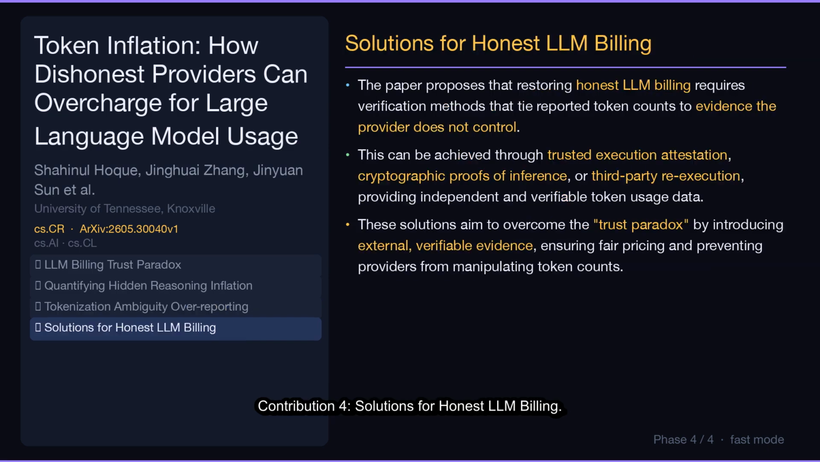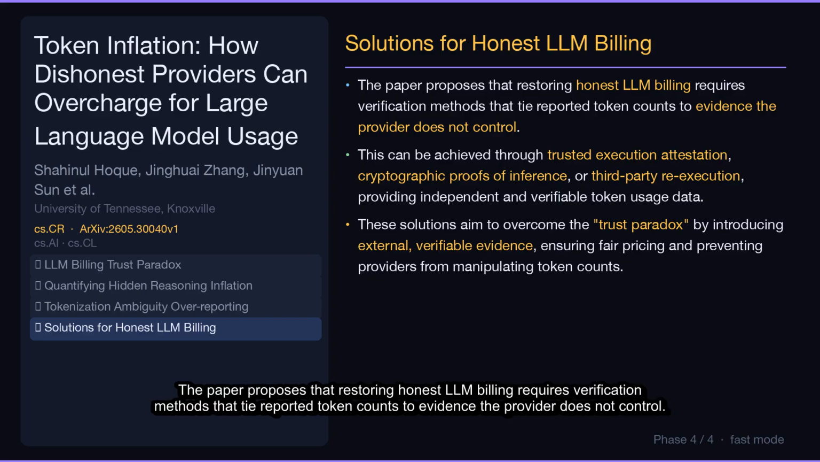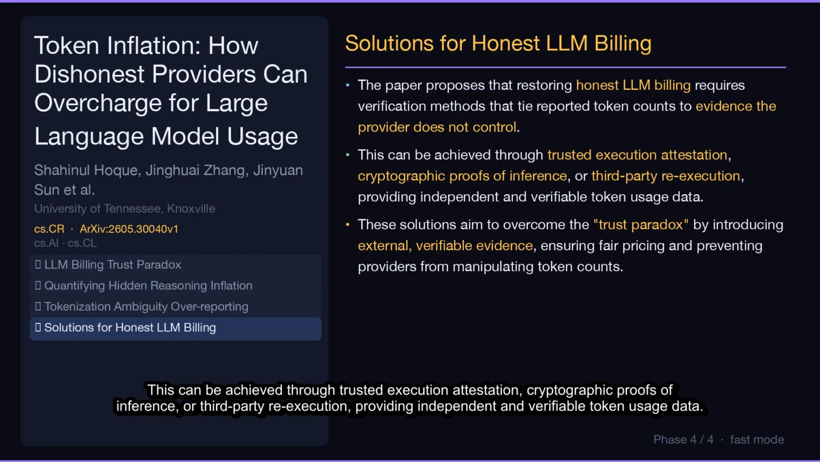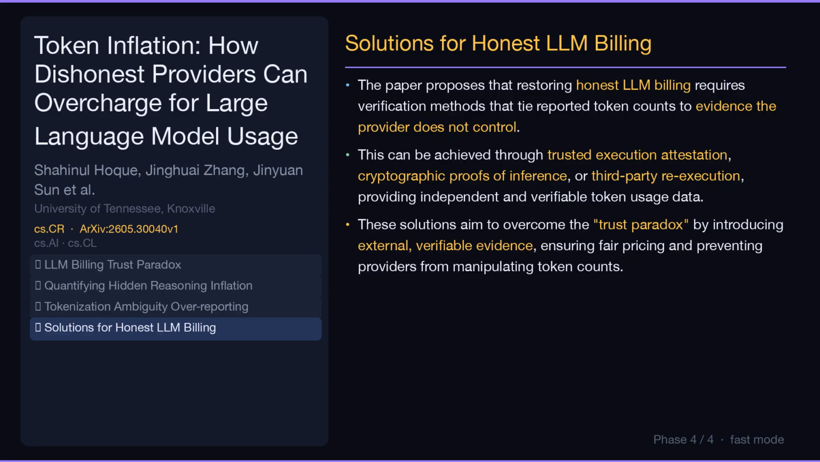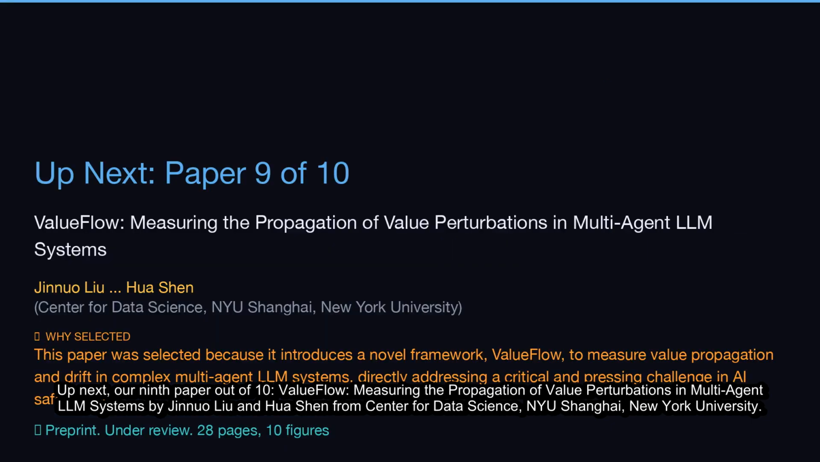Contribution 4. Solutions for Honest LLM Billing. The paper proposes that restoring honest LLM billing requires verification methods that tie reported token counts to evidence the provider does not control. This can be achieved through trusted execution attestation, cryptographic proofs of inference, or third-party re-execution, providing independent and verifiable token usage data. These solutions aim to overcome the trust paradox by introducing external, verifiable evidence, ensuring fair pricing, and preventing providers from manipulating token counts.